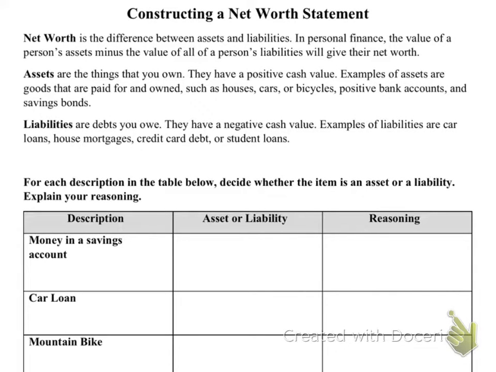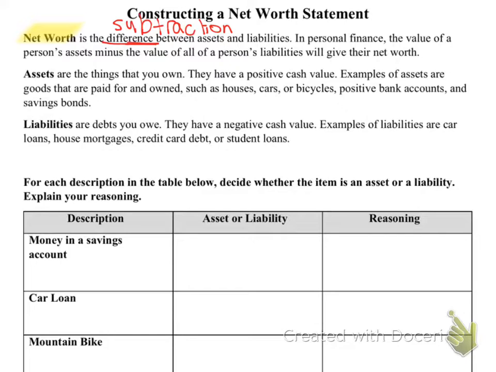So today we're talking about how to construct a net worth statement. Net worth is the difference between assets and liabilities. Now, when we're talking about differences, we're typically talking about subtraction. So if you remember from last week, net worth is calculated by taking your assets and subtracting your liabilities.